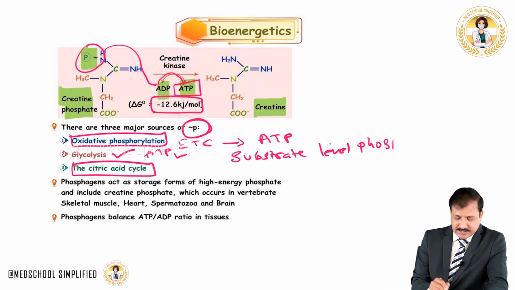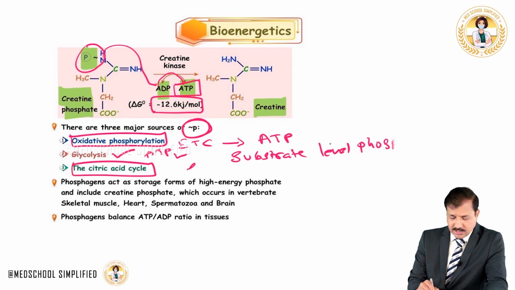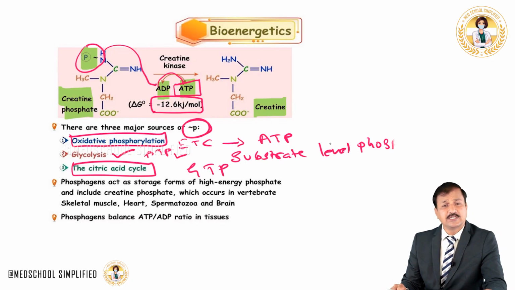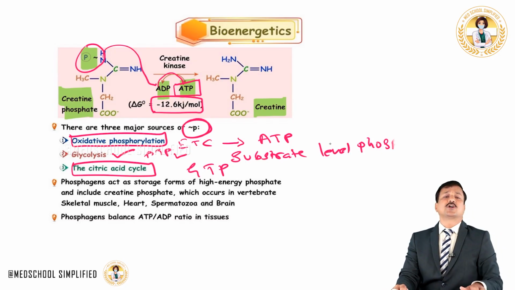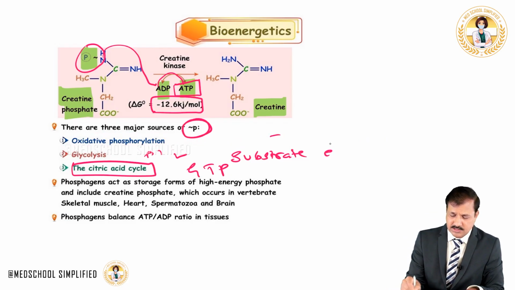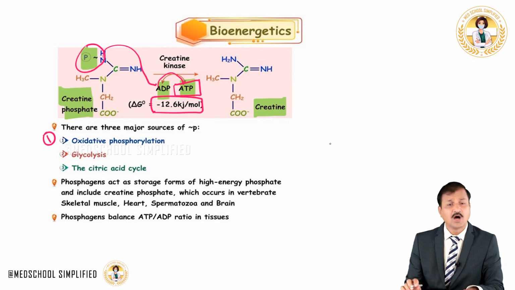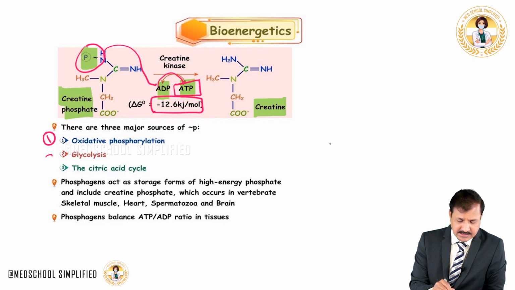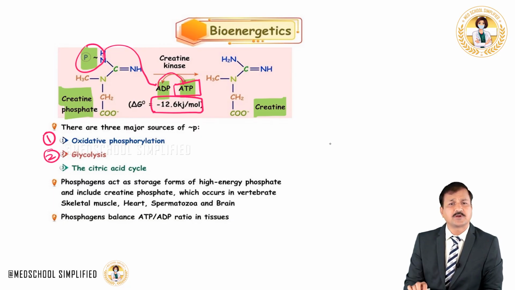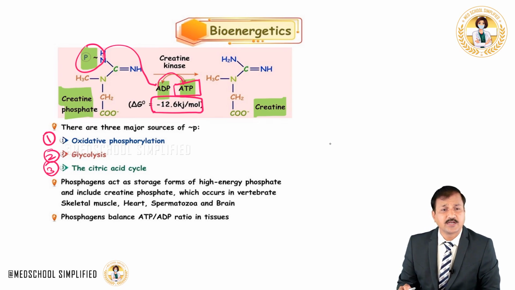And also the citric acid cycle, which is going on in the matrix of mitochondria, oxidizing acetyl-CoA into 2 carbon dioxide molecules, will also generate a high energy molecule like GTP, guanosine triphosphate. So that is also a source of high energy molecules. There are 3 major sources for high energy molecules in our cell, and the most important one is oxidative phosphorylation, that is the electron transport chain. Second is glycolysis, where substrate level phosphorylation is going on, and the third is the citric acid cycle, where substrate level phosphorylation is also generating high energy phosphate.